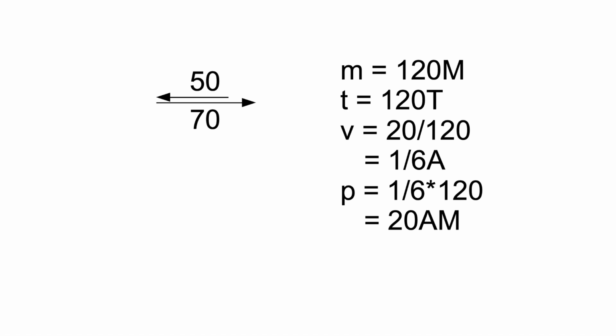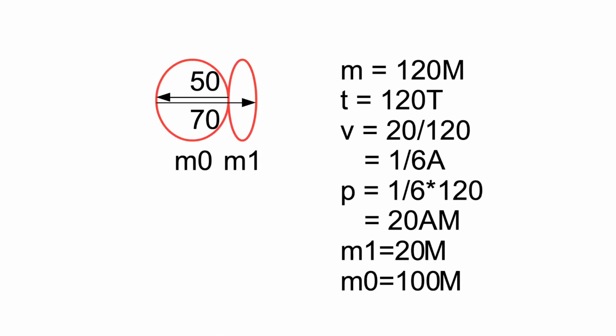Momentum p equals mv equals 1/6 multiplied by 120 equals 20 am. We divided 20 discrete pieces by the time needed for one cycle and then multiplied it by the total mass. As I've told earlier, those two are equal numerically, therefore the time needed for one cycle and the total mass numerically cancel each other. Therefore the momentum of a particle depends on the amount of discrete pieces in the particle that represent movement of the particle, in our case 20 discrete pieces, and does not depend on anything else.